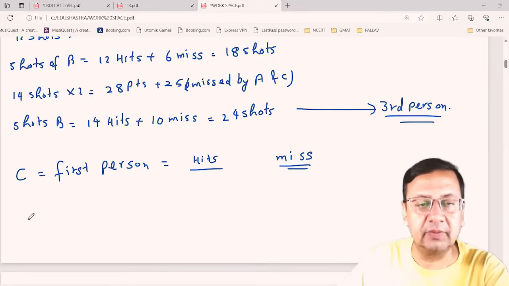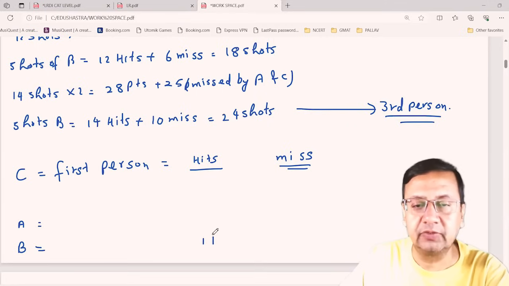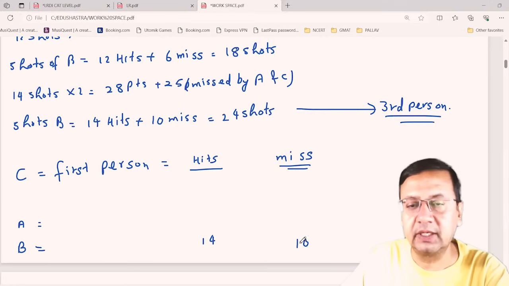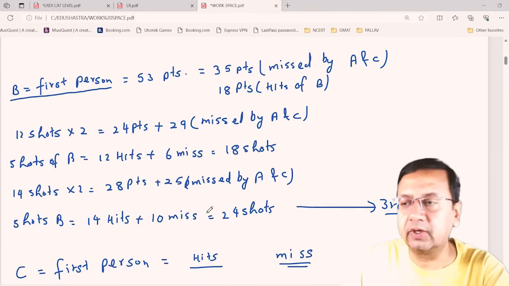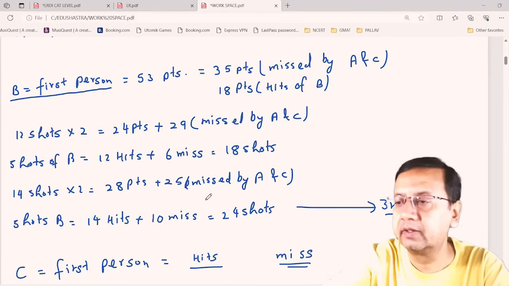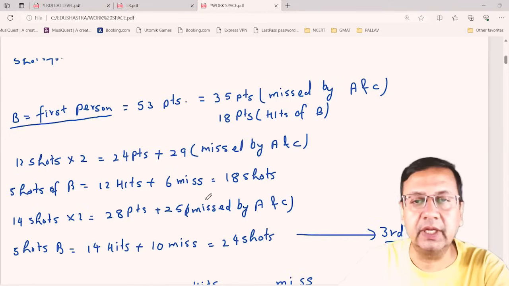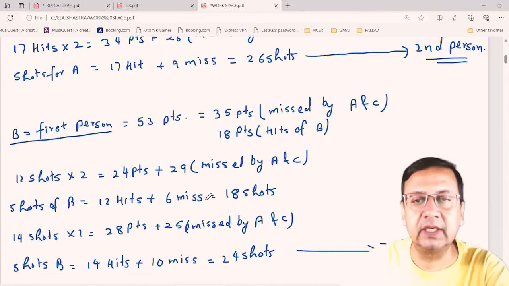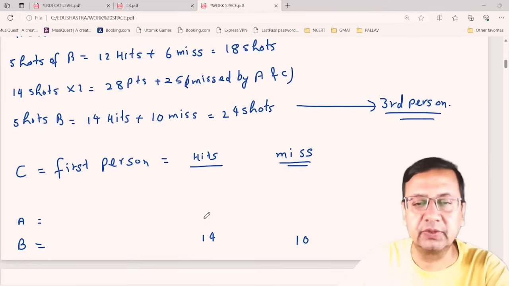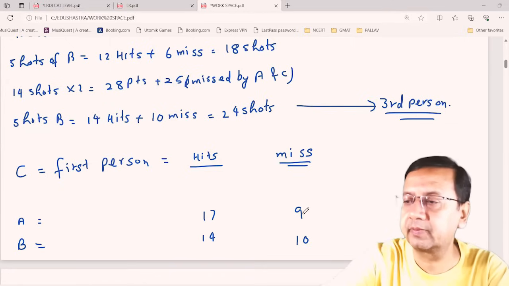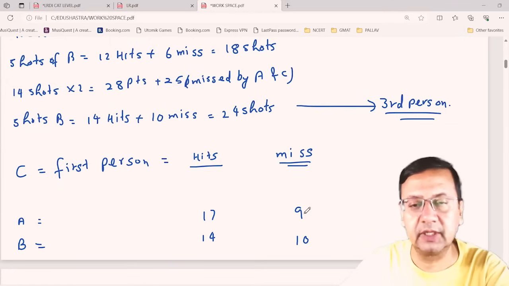So I can table it here for A, for B. For B, how many hits? 14. And how many misses? 10. And for A, this is 17 hits and 9 misses, right?